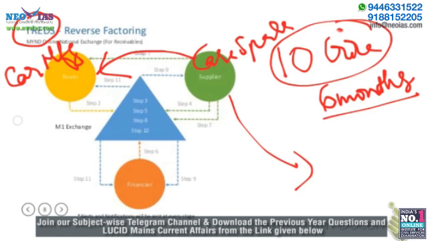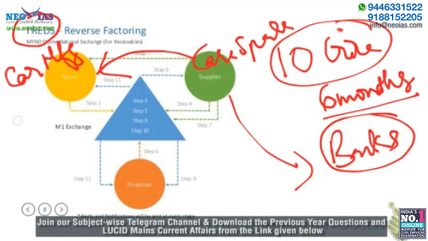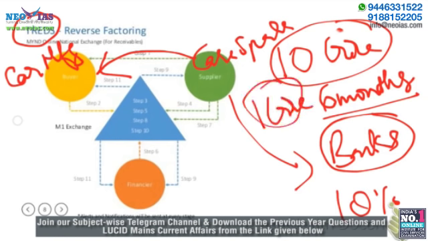So normally MSMEs will have to go to some other third party like banks or NBFCs or any other source and find money to pay for the 10 crore rupees. Now suppose it approaches a bank and the bank says that, okay, for 10 crore rupees, you will have to pay 10% interest. So the bank will take that loan and they'll have to pay 10% of 10 crore, an interest of 1 crore rupees. So they will lose 1 crore rupees for having the money right now.